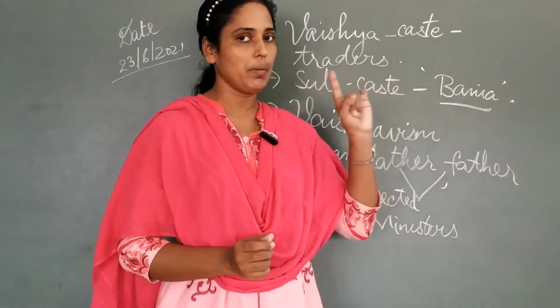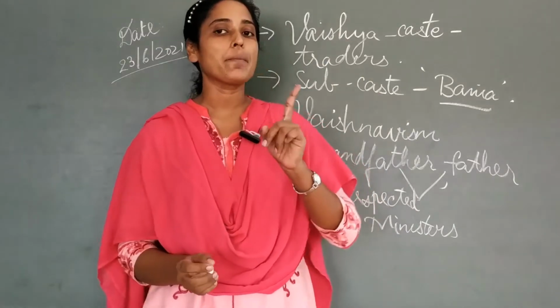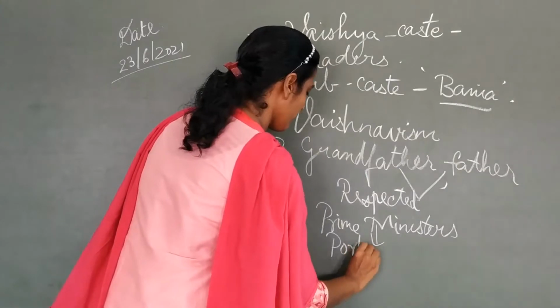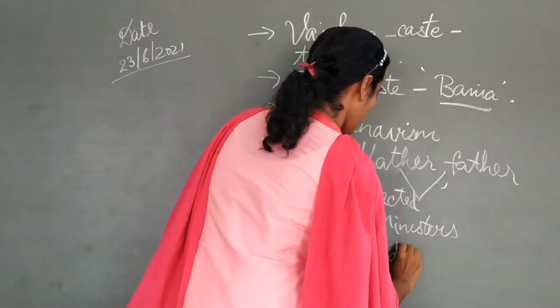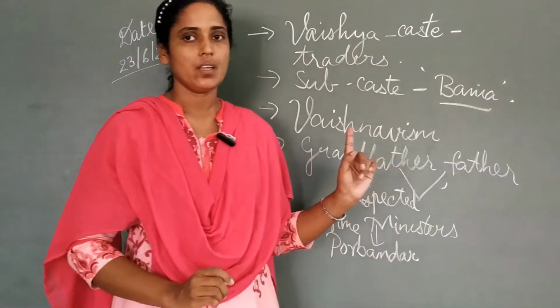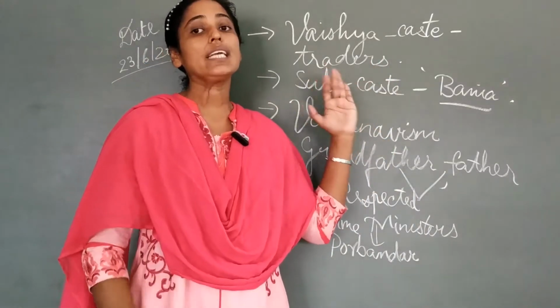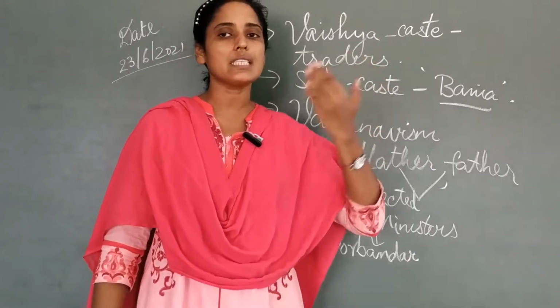We saw his birthplace was Porbandar. So in short, it was a family of good, dignified leaders who earned respect from society.